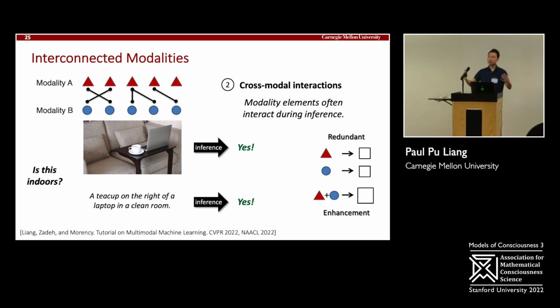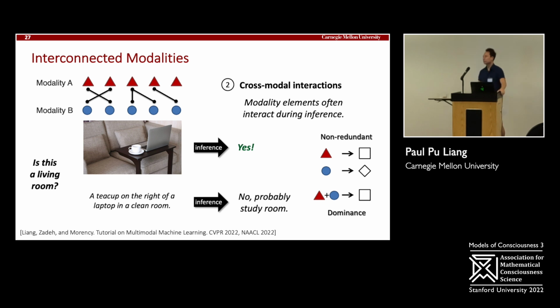So what we have here is an example of a redundant interaction. Both modality elements giving rise to the same inference, but both together enhance each other. Right? You're still going to use one to increase your confidence in what the other predicted. So you're most likely going to say yes with higher confidence. We can ask another question. Is this a living room? We look at the image and say yes, we see sofas in living rooms. I'm going to look at the language and probably say no. We see teacups, we see laptops. It's probably a study room. So that's an example of a non-redundant interaction. The fact that both modalities give different inferences, but one is going to dominate the other.